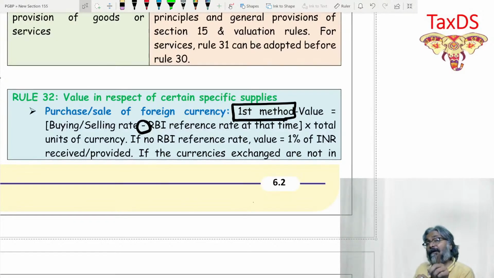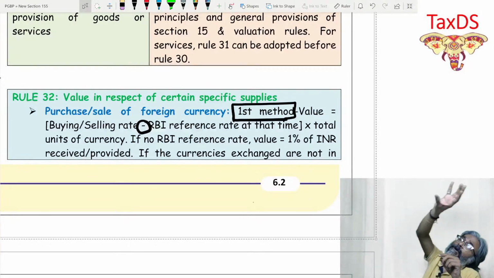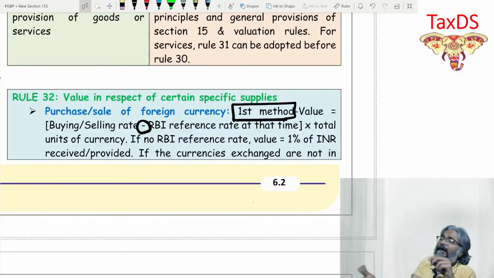Come to the second point, students. The buying. How will the buying happen? Now you are coming from a foreign country to India, and you have got dollars with you. You will go to the authorized dealer and give him that dollar. You may be selling, but what the authorized dealer is doing, friends, is buying it from you.